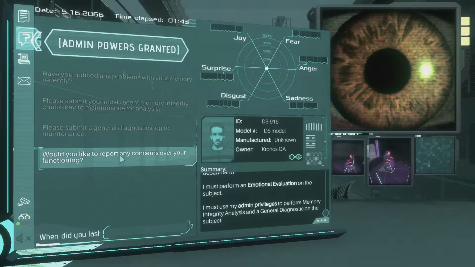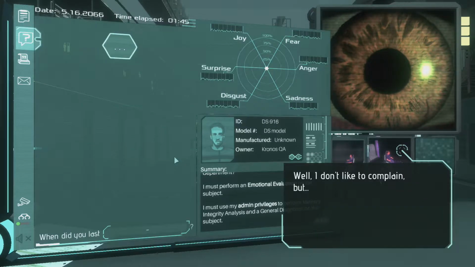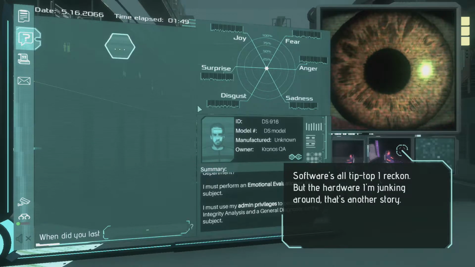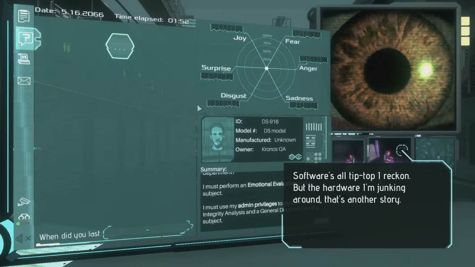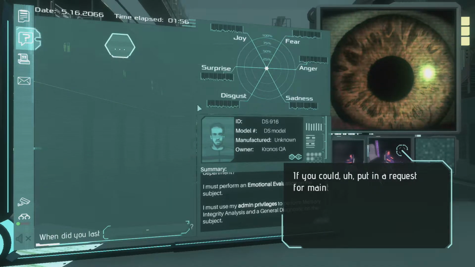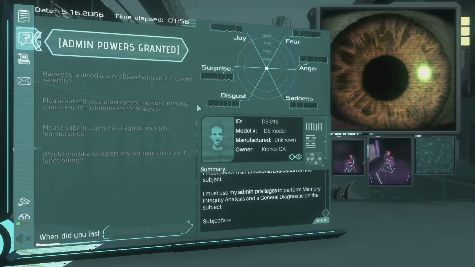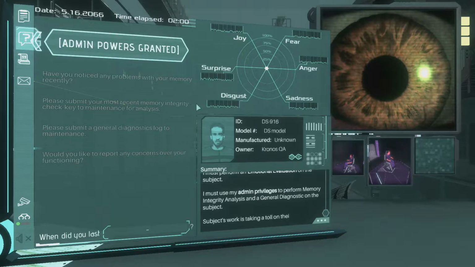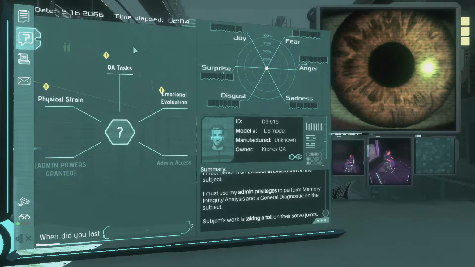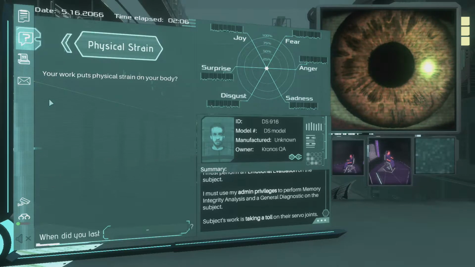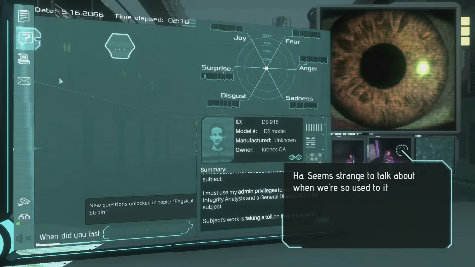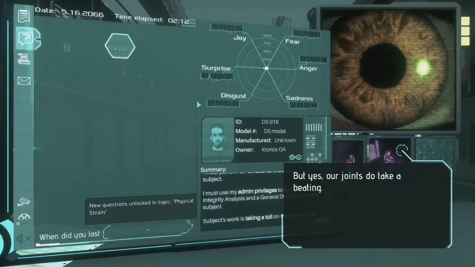Would you like to report any concerns over your functioning? Well, I don't like to complain, but software is all tip-top, I reckon, but the hardware I'm junking around, that's another story. My servo joints are starting to go. That's never a good sign. If you could put a request for maintenance. Subject work is taking a toll on their servo joints. Yes. Physical strain. Your work puts physical strain on your body. Ha, seems strange to talk about when we're so used to it. But yes, our joints do take a beating.